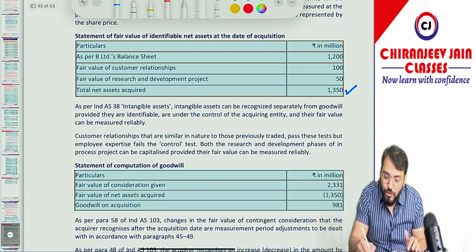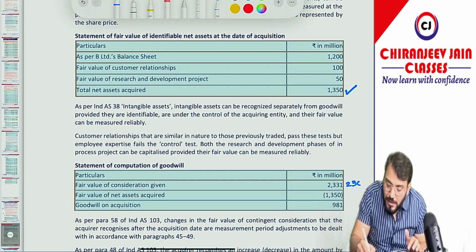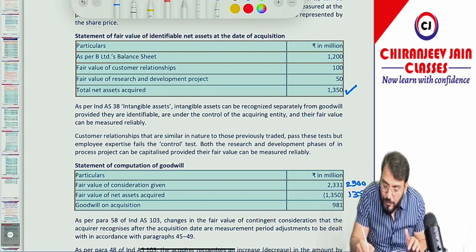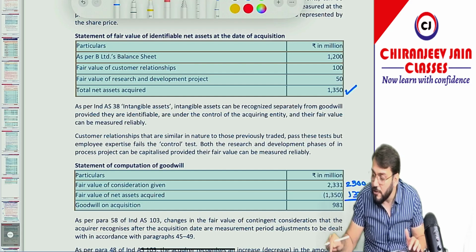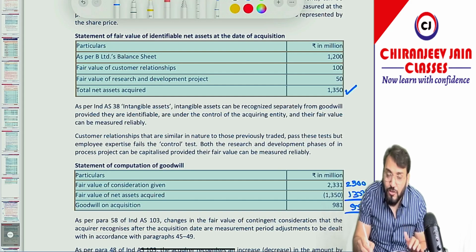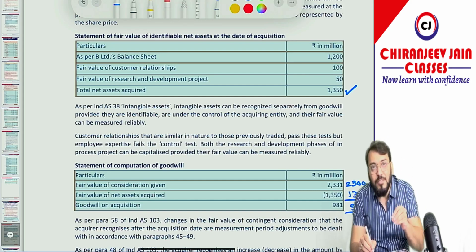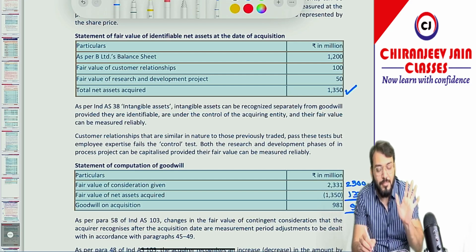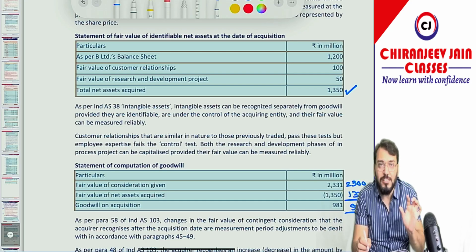The goodwill on the date of acquisition should be 2300 minus 1350. The answer should be 2300 minus 1350 is equal to what? 950. So 950 should be goodwill on the date of acquisition. Understood? Itna samjhe? Have you understood? So this was the first part.